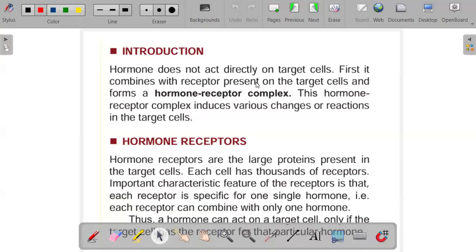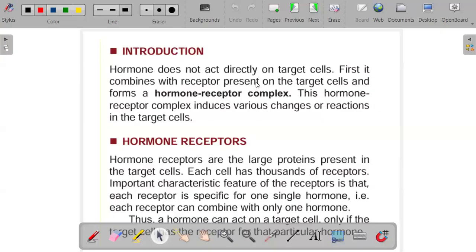If it's a receptor that is responsive to growth hormone, it is going to be responsive just to growth hormone and not to prolactin. So each receptor can combine with only one hormone. Take note of that. Because of this, a hormone can act on a target cell only if the target cell has the receptor for that particular hormone.